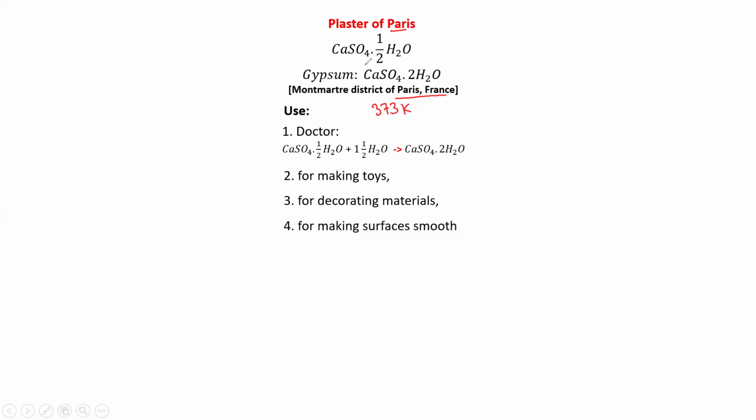If you see, in plaster of Paris we have half a molecule of water, whereas in gypsum we have two molecules of water. So that is the main difference between plaster of Paris and gypsum. Here, when doctors use it, it again reacts with water, and finally we have this product, that is gypsum.